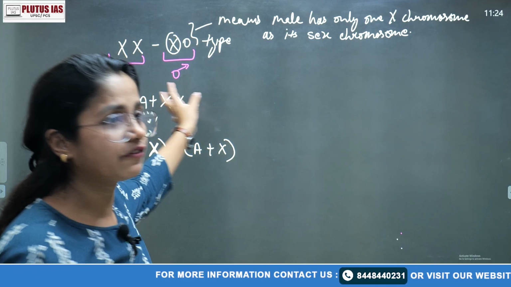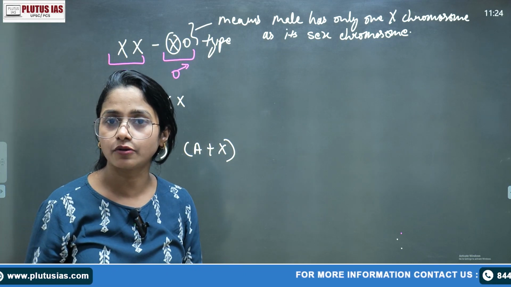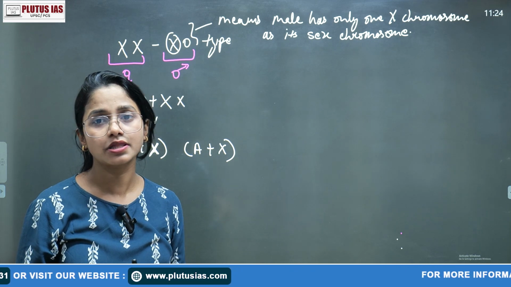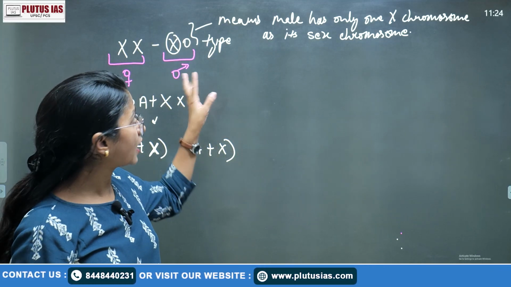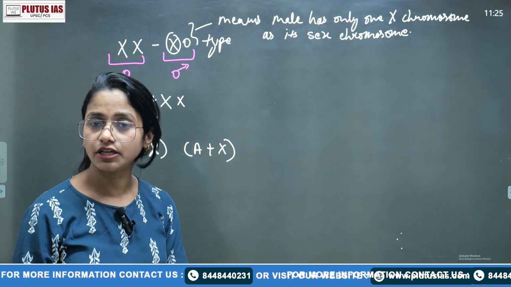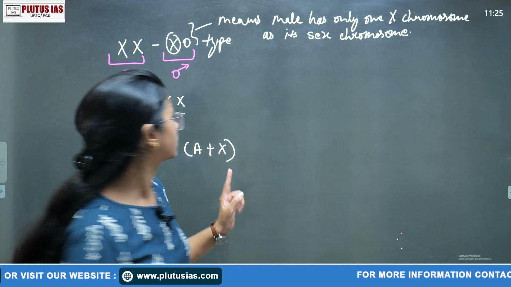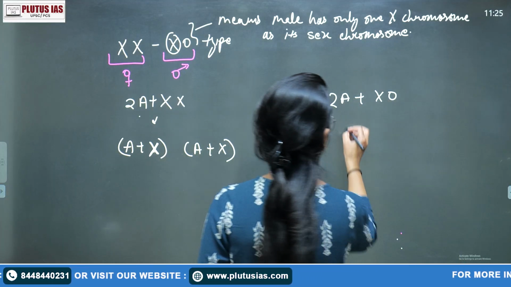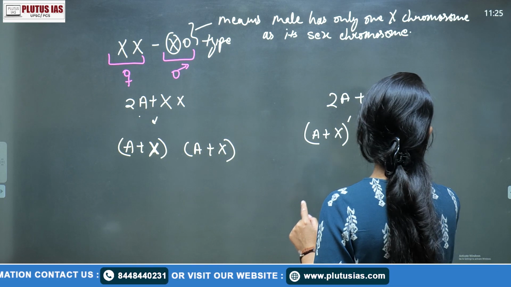Suppose in the butterfly or the grasshopper the female has 40 chromosomes, of which 12 are autosomes and 2 are sex chromosomes. But the male will have 13 chromosomes: 12 autosomes and only one X chromosome. That is the difference between XO and XY type. So here we can say 2A plus XO. That will form A plus X, and A plus O.